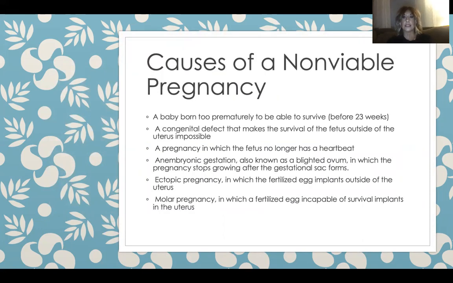Causes of a non-viable pregnancy. A baby born too prematurely to be able to survive, which is typically before 23 weeks. A congenital defect that makes the survival of the fetus outside of the uterus impossible. A pregnancy in which the fetus no longer has a heartbeat. An embryonic gestation, which is also known as a blighted ovum, in which the pregnancy stops growing after the gestational sac forms. Ectopic pregnancy, in which the fertilized egg implants outside of the uterus, and a molar pregnancy, in which a fertilized egg is incapable of survival and it implants in the uterus.